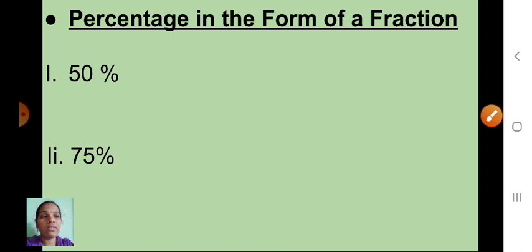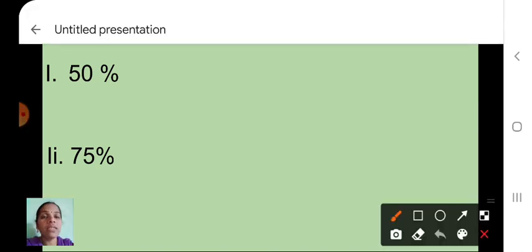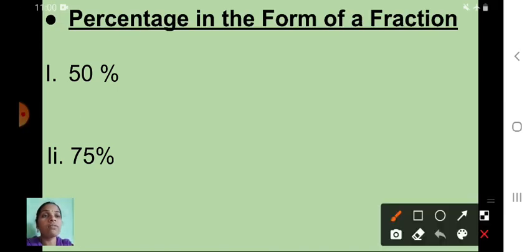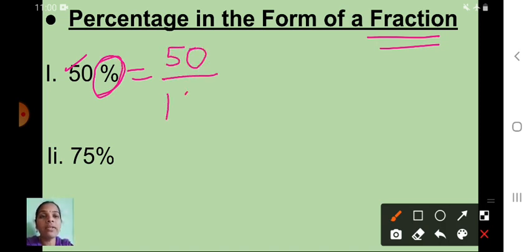Here I have given some examples. Percentage form we have to convert in the form of a fraction. So example, say here 50 percentage. 50 percentage, how will you write the fraction form? You know very well, fraction means what? Numerator and denominator. So what I told, this percentage sign you remove, that means 50 upon 100. Okay, so this is the fraction form.